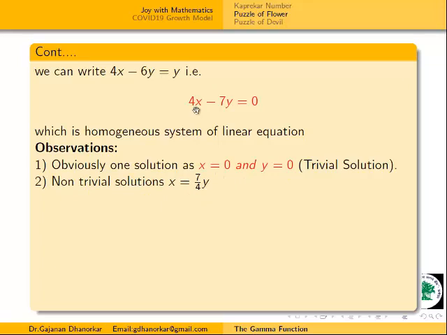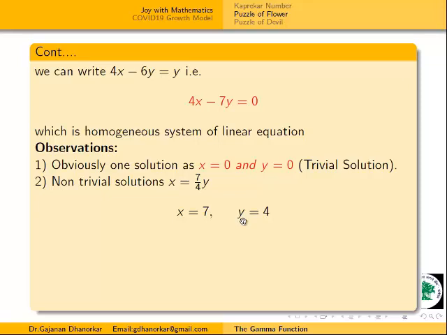The non-trivial solution is here. You can write 4x is equal to 7y. Why? Here I will divide by 4, then we get x is equal to 7y by 4. This x is nothing but our flowers and y flowers are offered to the temple. Now 7 by 4, and we will take y flowers as an integer, therefore I will take y as a multiple of 4. I will take y equal to 4, then the 4 gets cancelled, and we get x equal to 7. Here we get y is equal to 4 and x equal to 7.